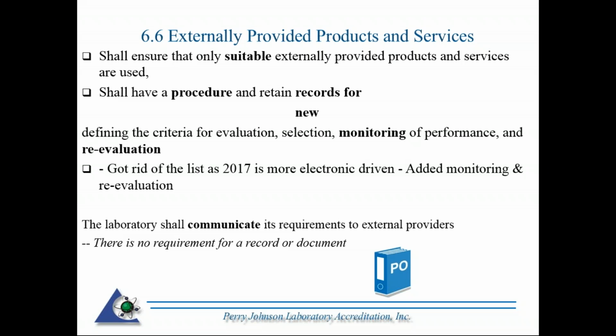And again, you still have to be able to clearly communicate your needs to your vendors. Could be specific requirements as far as testing protocol, traceability, uncertainty, things like that, which can still be done. You can still use perhaps a document, a purchase order, to clearly communicate to your external sources. However, it's not required.